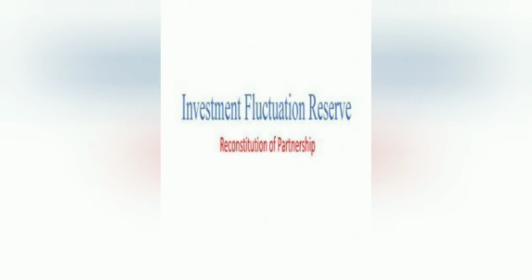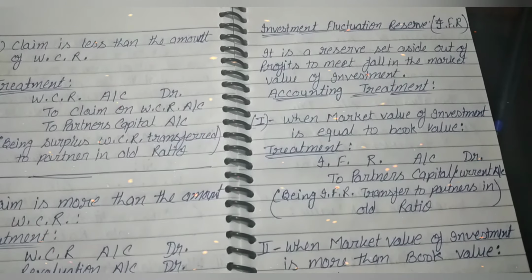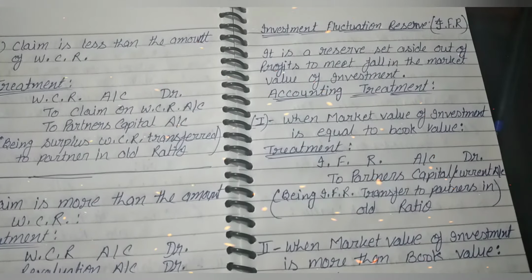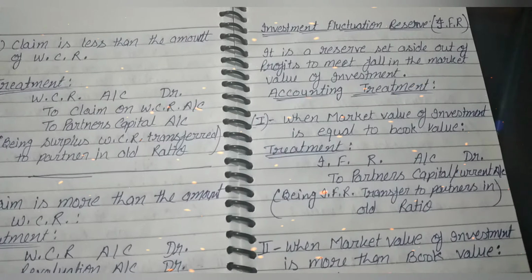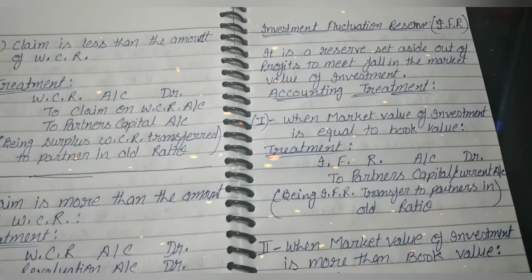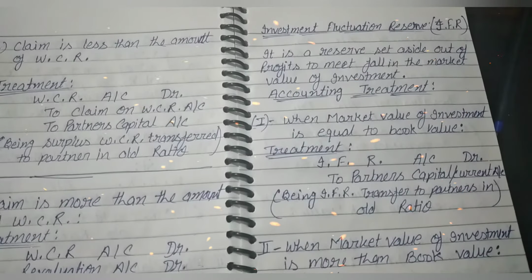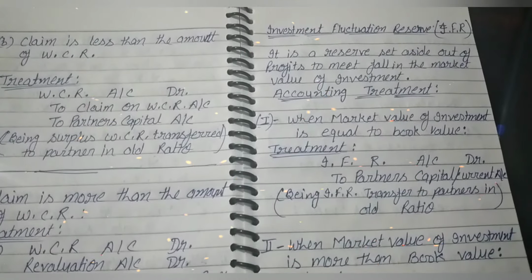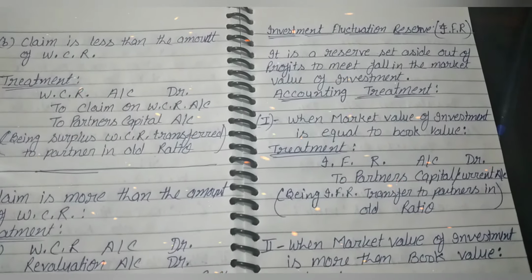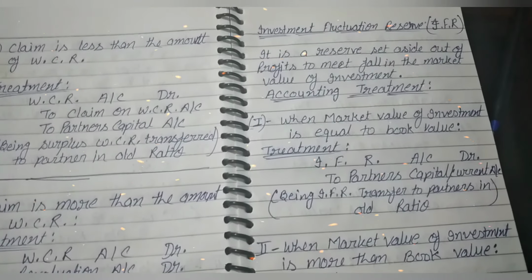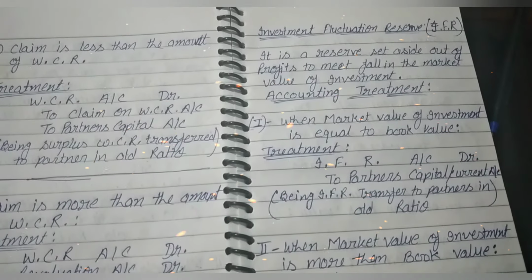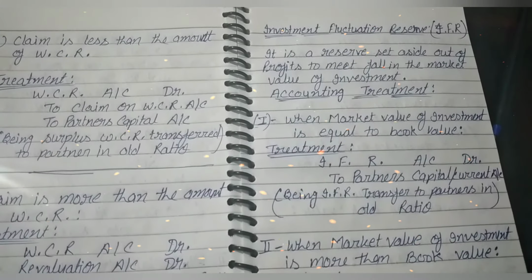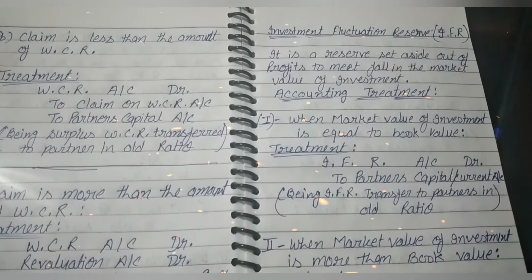Let's start the treatment of investment fluctuation reserve. It is also a reserve set aside out of profit to meet a fall in the market value of investment. Investment is an asset and it is recorded in the books of the firm at cost price. However, its market value may be equal to, lower or higher than its book value.